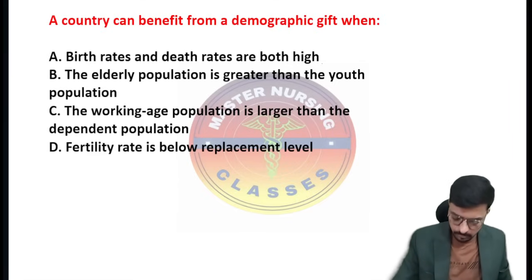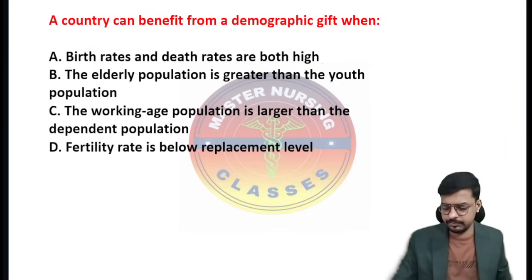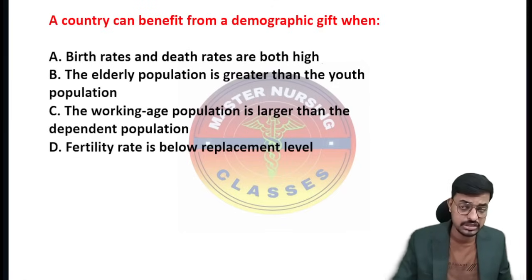A country can benefit from the demographic gift when? So when does it happen? Option A, it happens when birth rate and death rate are both high. Option B, the elderly population is greater than the youth population. Option C, the working age population is larger than the dependent population. Option D, fertility rate is below the replacement level. So what is the correct answer?